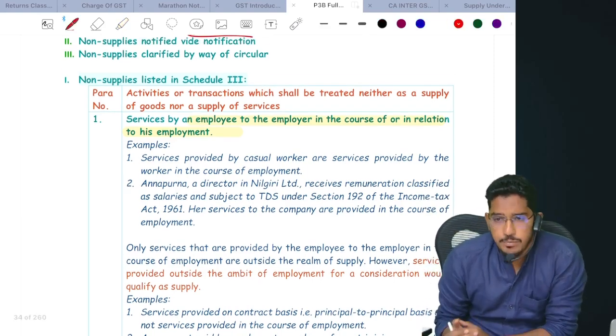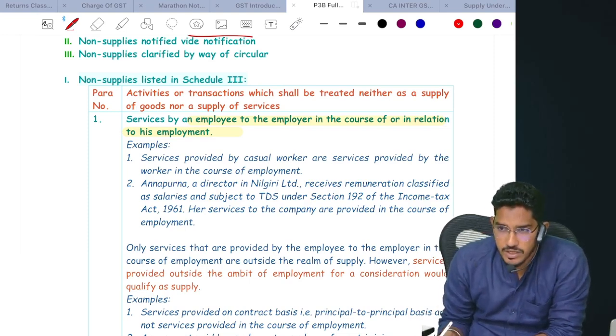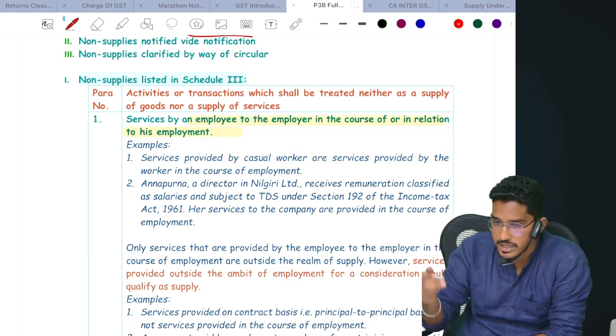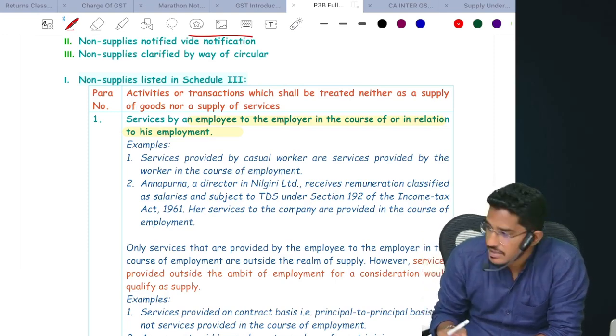When I say employee, I'm not just referring to the full-time employees; even casual labor will get included here. In the construction industry, it is quite common. Casual labor will be there. A person will come for a day, take his daily wages, work for that day and go back. So those casual workers will also be treated as employees.